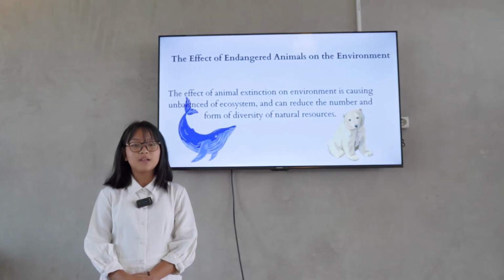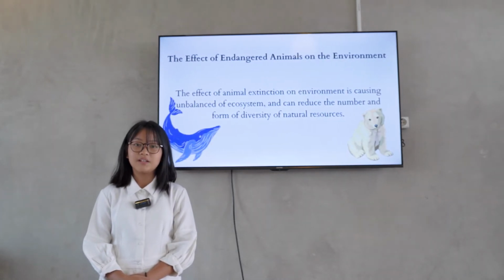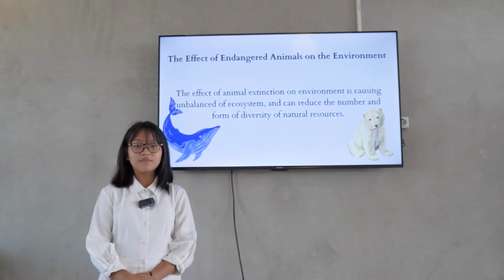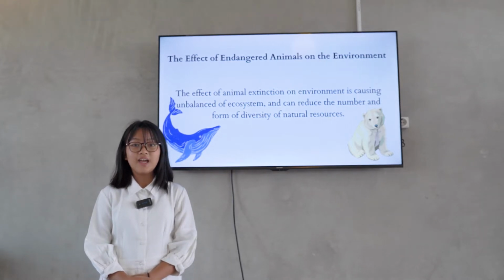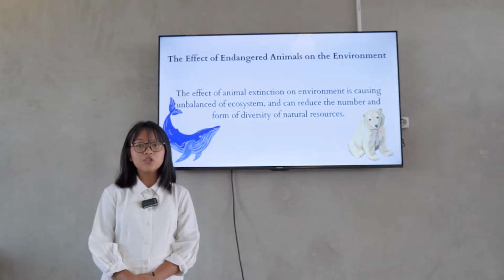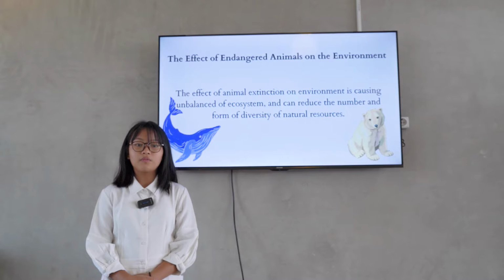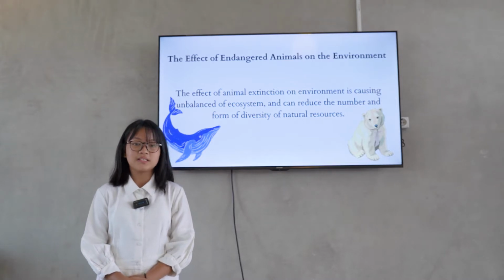And here are some effects of endangered animals on the environment. The effects of endangered animals' extinction on the environment is causing an unbalanced ecosystem and can reduce the number and form of diversity of natural resources.